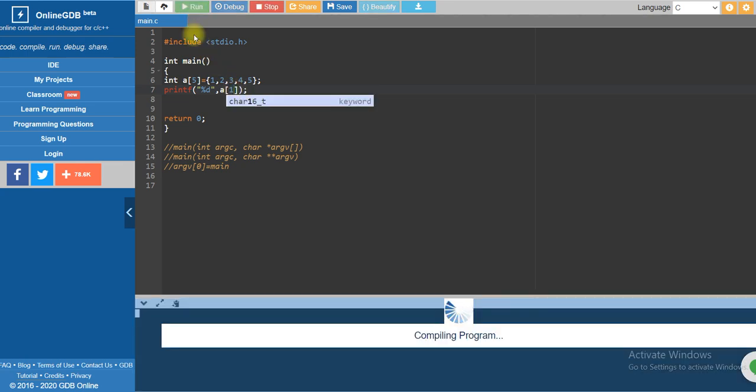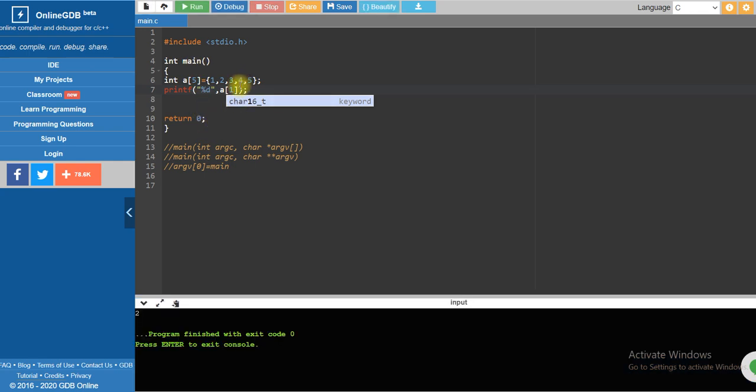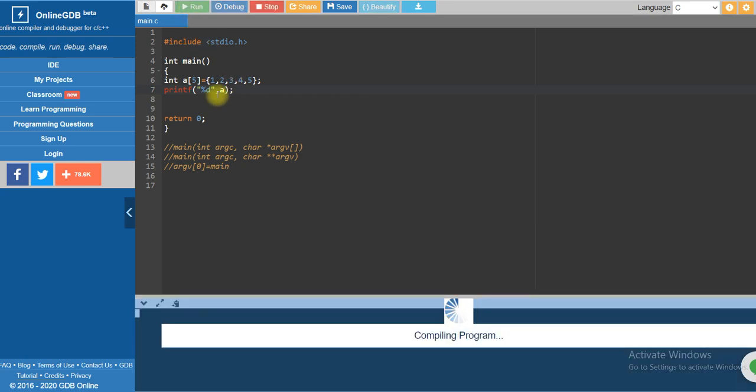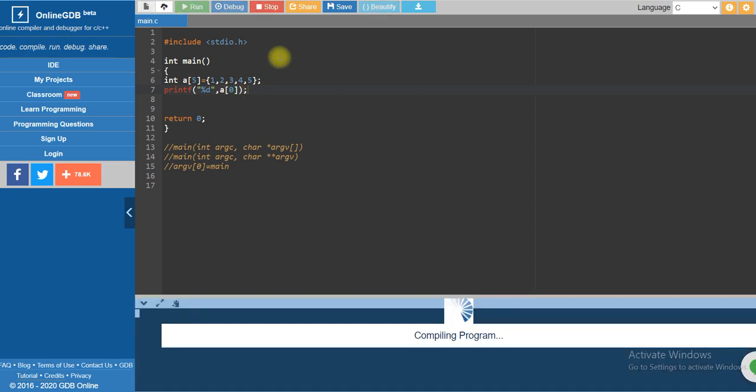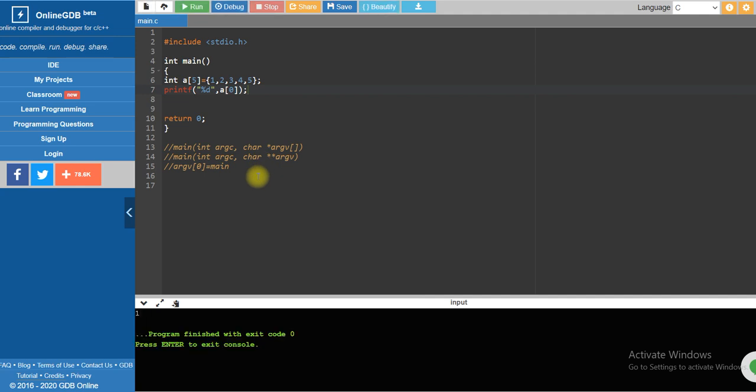I hope you know, when we take just the variable itself, it used to return the base address of the array. Here I am getting something different, but I hope you know the rule. So a and a[0] used to be the same. If any changes are there, I will go deeper into this concept and get back to you. I will update those details in the comment section.